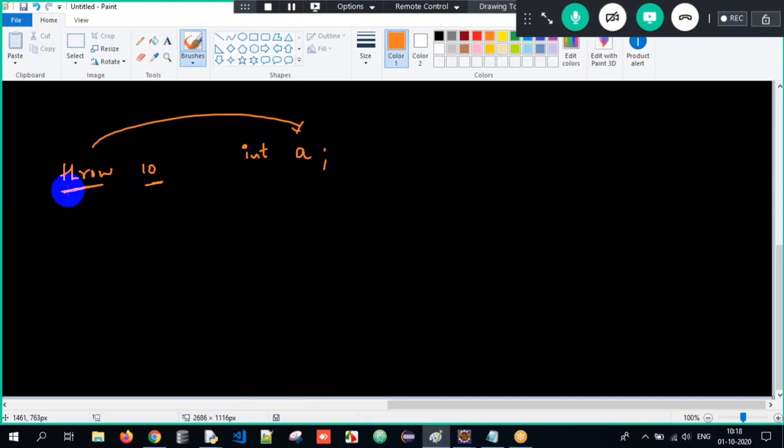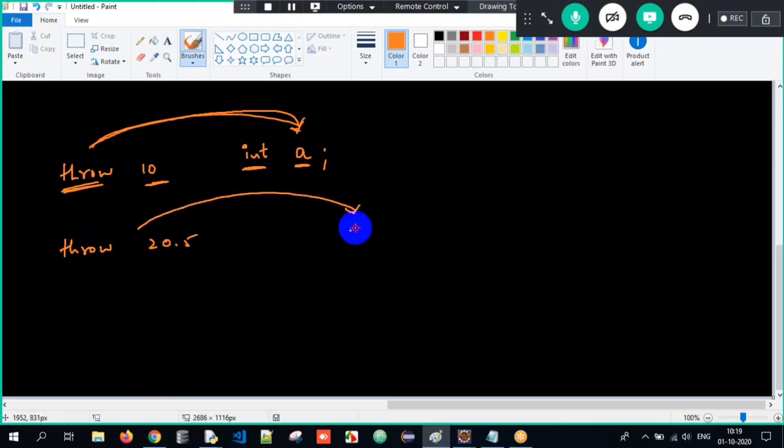So when I say throw 10, I am giving 10 to A. What will be the type of A? Int. Similarly, when I say throw 20.5, I'm giving 20.5, and that will get stored into a variable E, which is of type double.